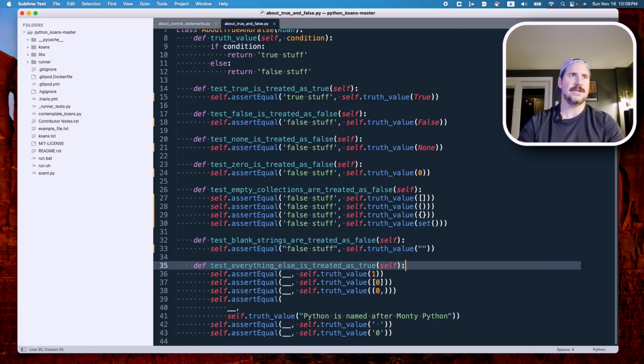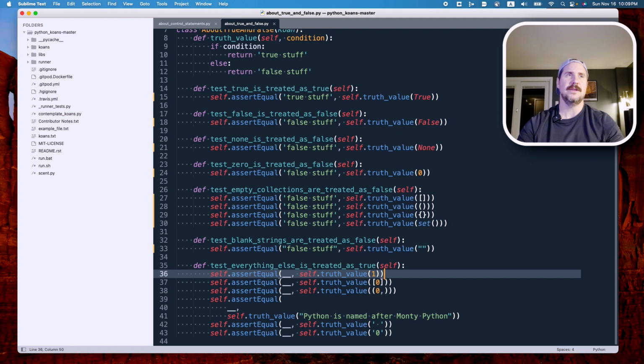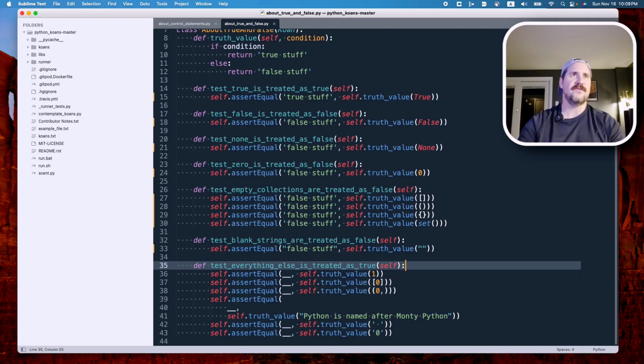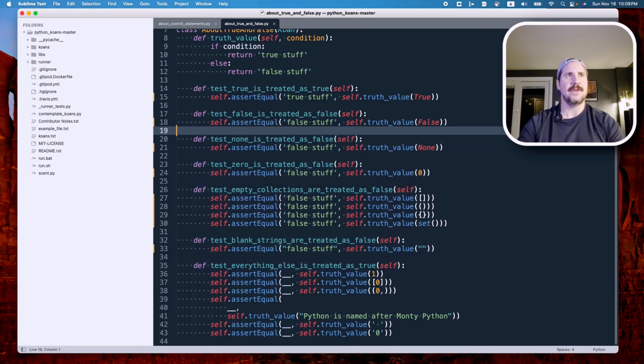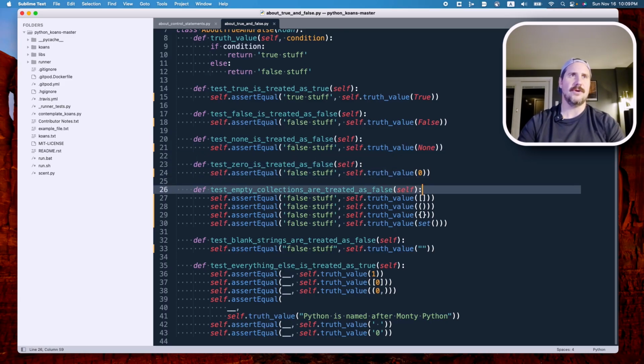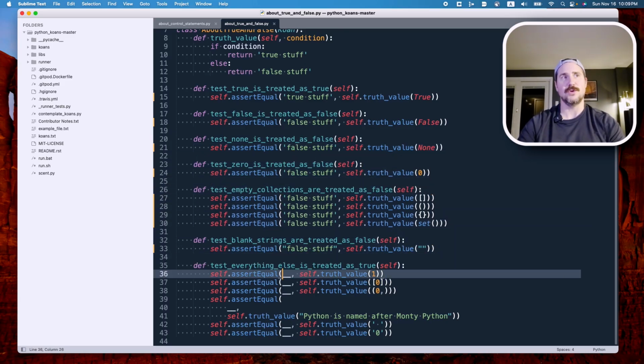Everything else returns true. So when you want to control the flow of the program using Booleans or things that result in Booleans, when it comes to false stuff, you only have to remember a handful of things, including the Boolean false itself, none, 0, and anything empty. Everything else will resolve to true.